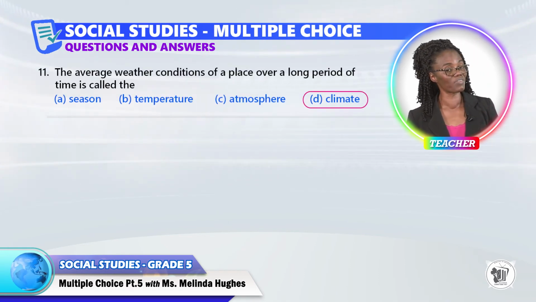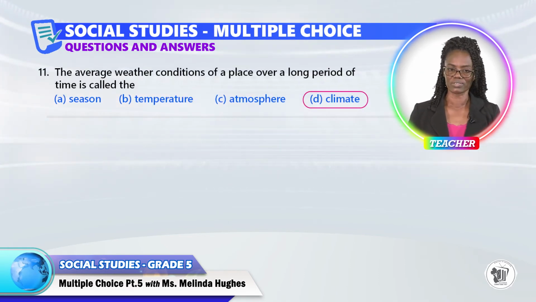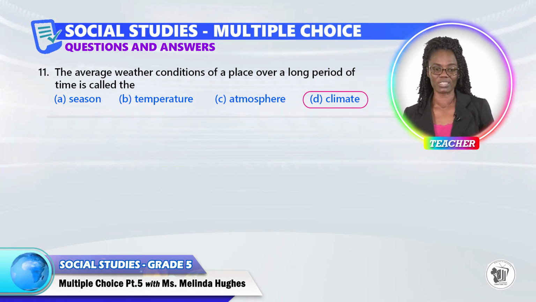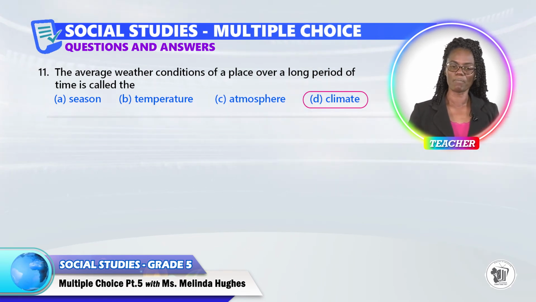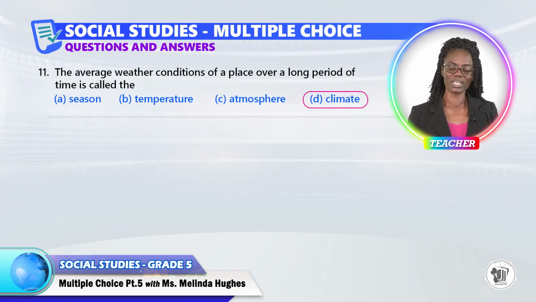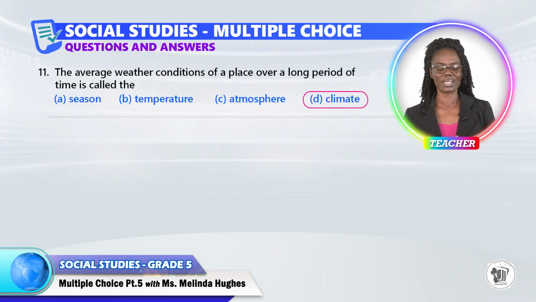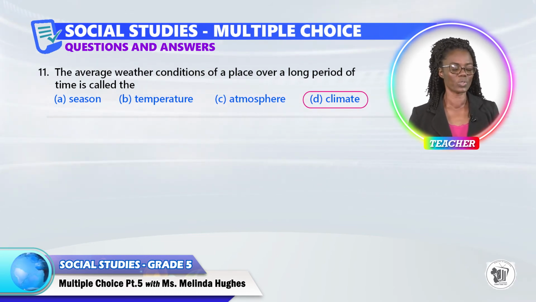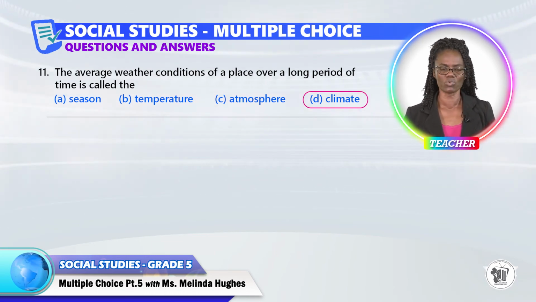Of course, the opposite of climate is weather. And so, weather is the condition of a place over a short period of time, and that would be for a week, a month, or a year. But climate is for a prolonged period like decades, 10 years, 20 years, 40 years, and more.